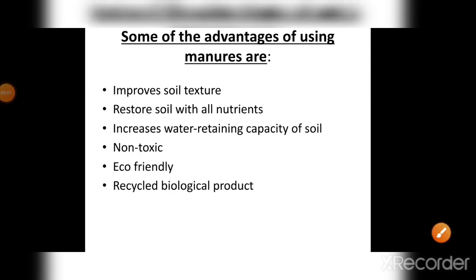Now we are going to see the advantages of using manure. The first advantage is that it improves soil texture. It restores the soil with all nutrients, not a specific nutrient. It increases the water retaining capacity of the soil, it is not toxic, and it is eco-friendly. It is also a recycled biological product, because everything we use for making manure is biological.